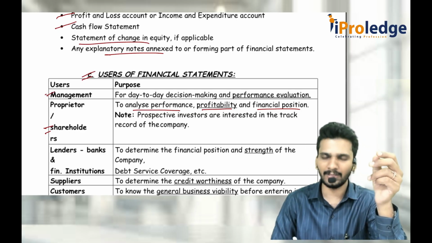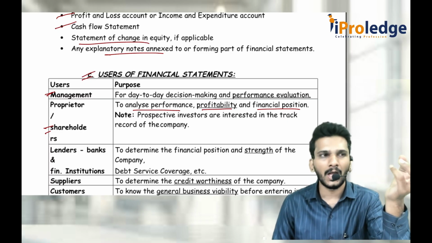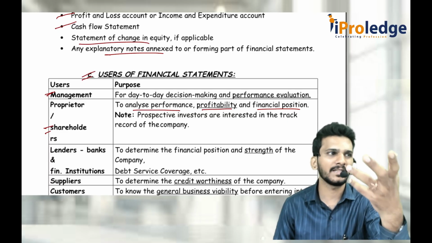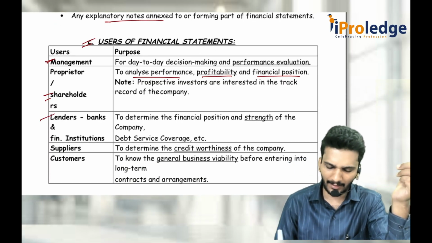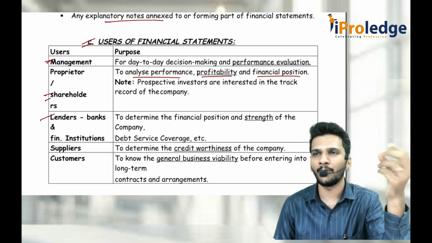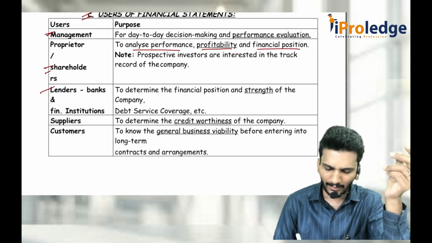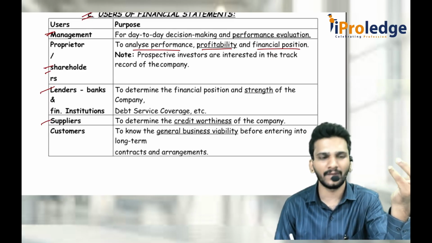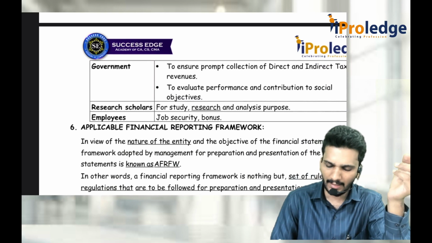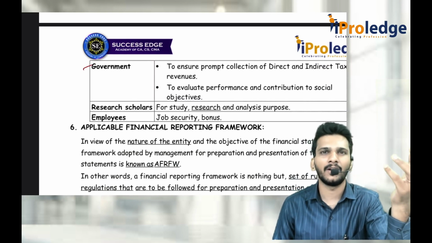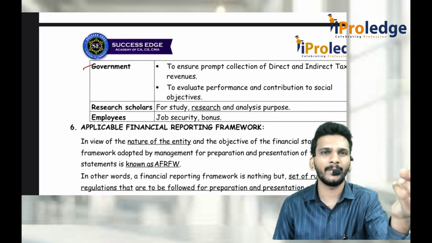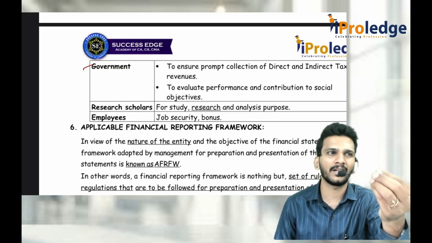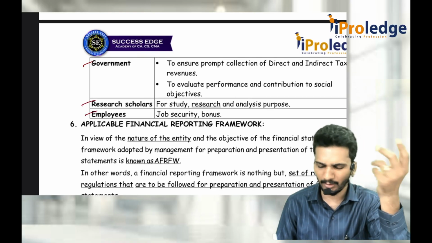With respect to management also it is there. Sir, why management? How are we performing today? How can we improve it for tomorrow? For the analysis of that we need financial statements, yes. Then lenders and bankers, to know how much profit they made, how much return they are getting, and suppliers, whether their future is secured or not, to check the status of the company. Again customers, again government. Why government? For the purpose of looking into the taxation matter, because income tax is paid on the profit. Whether profit is correctly calculated as per the Companies Act and accounting standards or not, that has to be checked. Research scholars and employees, etc.